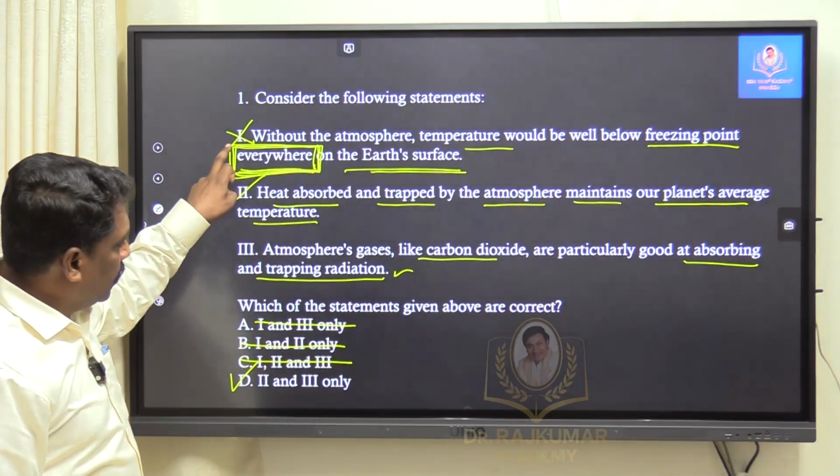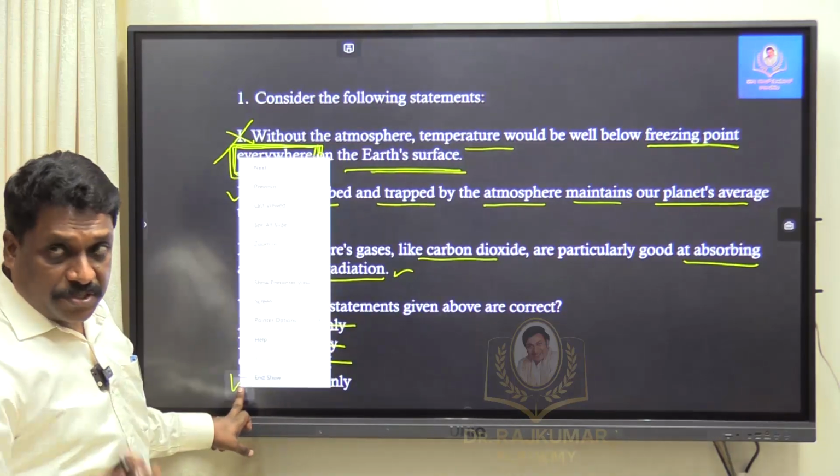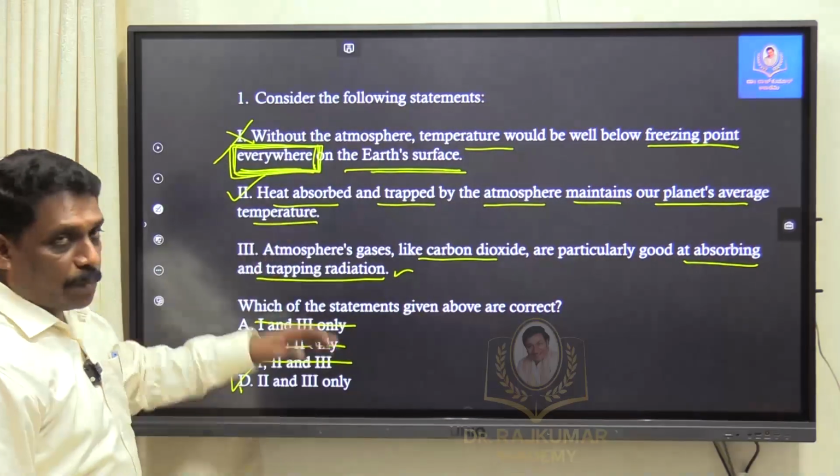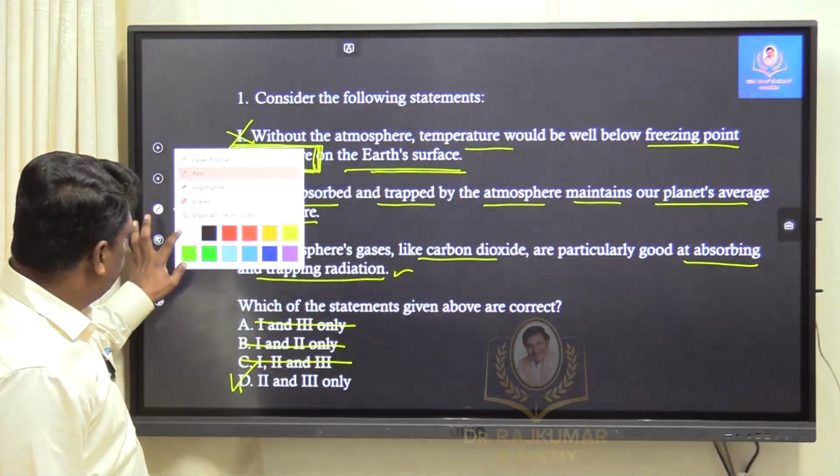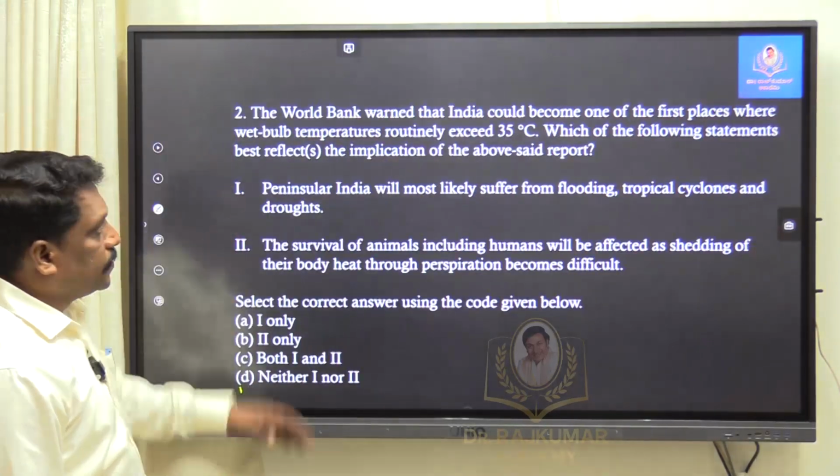Once I remove statement 1, automatically I get an answer, but still I am telling you why exactly the other 2 statements are correct. Okay? Right. Moving further, next question.